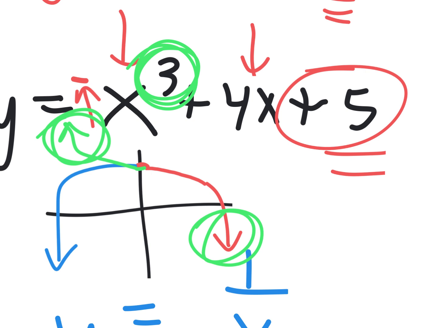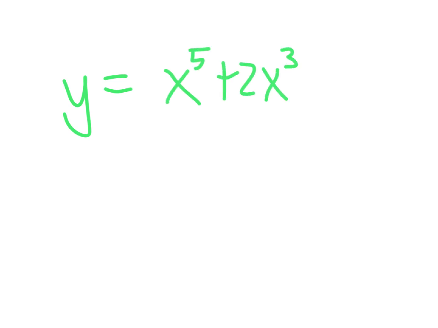I'm going to give you one. You try this. Ready? Write this down. Y equals x to the 5th plus 2x to the 3rd plus 3. Now just make a quick sketch. The y-intercept, you know, where it touches the y-axis is 3. Go through that. And then just decide if it's going up or down on the right. And then is it the same on the other end?